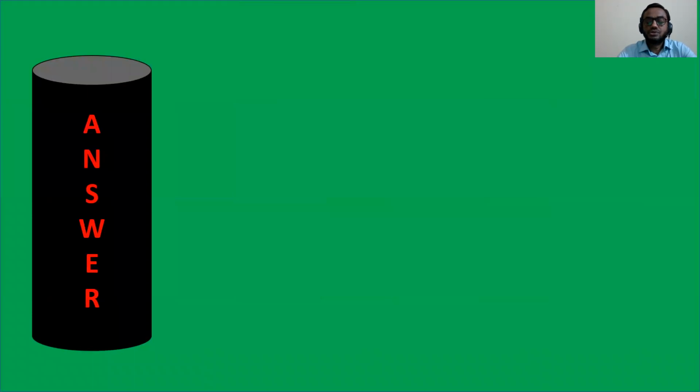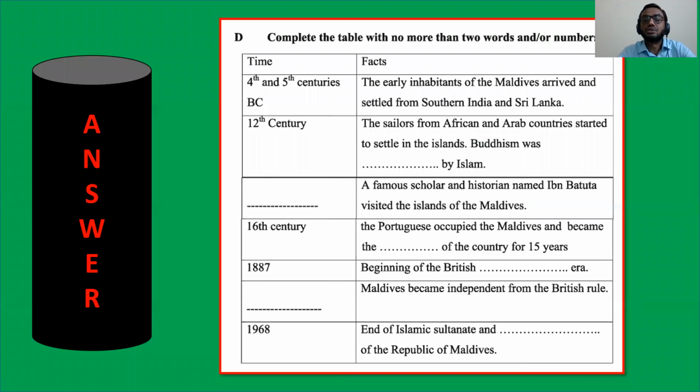Dear young heroes, look at the answer, please. The table is also shown here. The first answer is replaced. That means the sailors from African and Arab countries started to settle in the islands. Buddhism was replaced by Islam. In 1344, a famous scholar and historian named Ibn Battuta visited islands of the Maldives. In 16th century, the Portuguese occupied the Maldives and became the rulers of the country for 15 years.